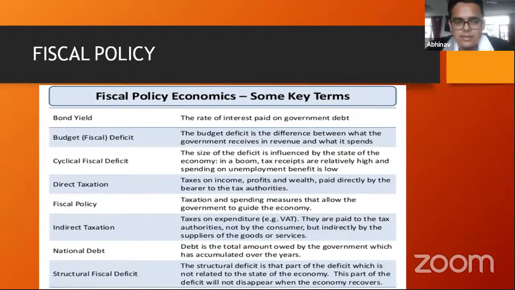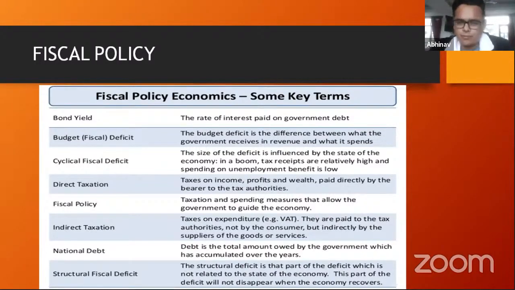Now, there are certain terms that you might see in newspapers. So the first term is bond yield. I don't think that it'll ever be asked to you in an exam.